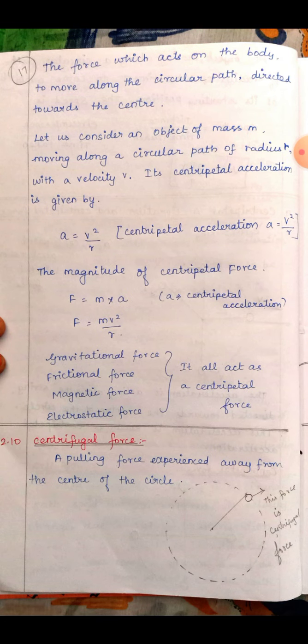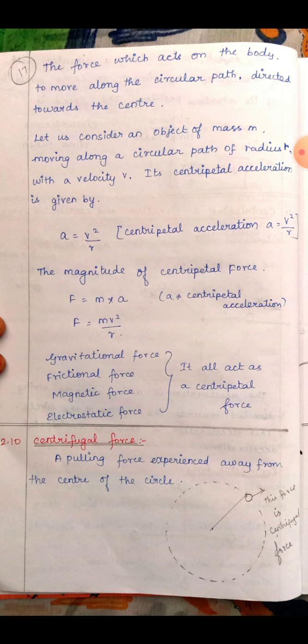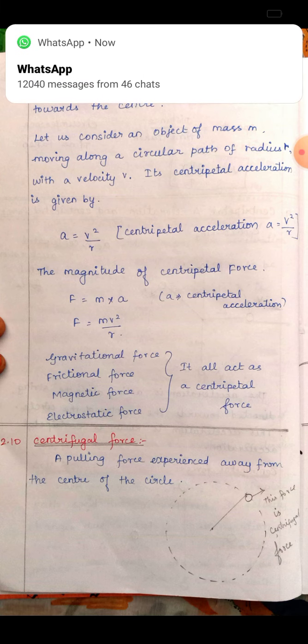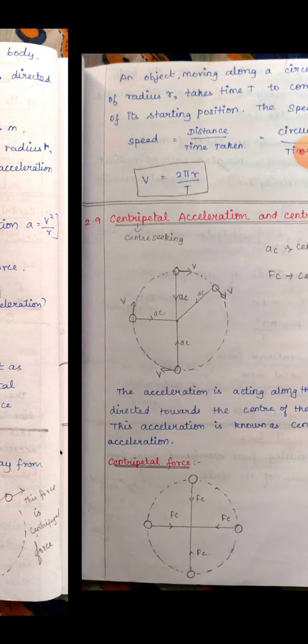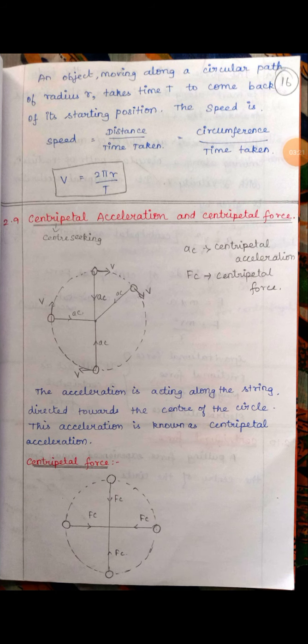Now look at the centripetal force. The force acts on the body to move along the circular path, directed towards the center. If we are rotating the stone, the stone is moving in a circular path, and the force that we are giving is directed towards the center. Everything is directed towards the center point.